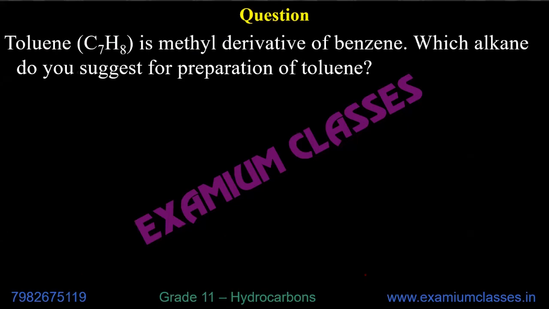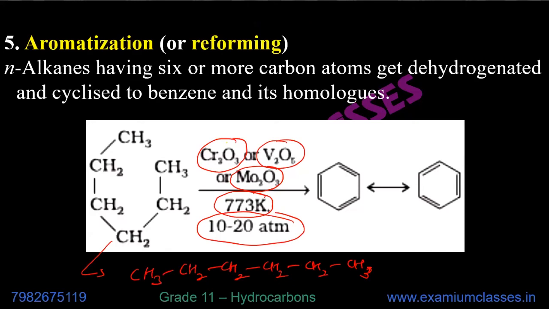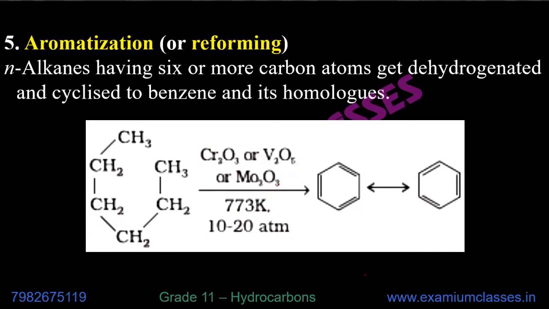Now the question. Toluene is a methyl derivative of benzene. Which alkane do you suggest for preparation of toluene? I'm showing you this reaction. When it is N-hexane, you got benzene. The question is, if you need toluene, what should be this compound?